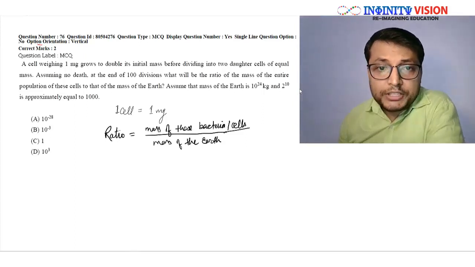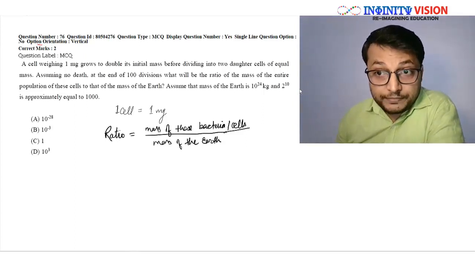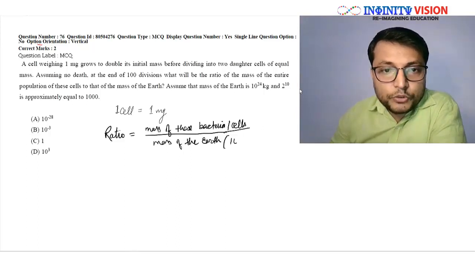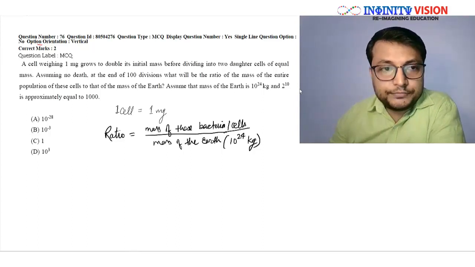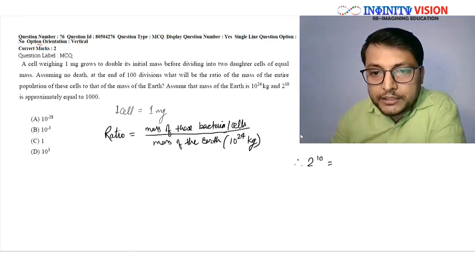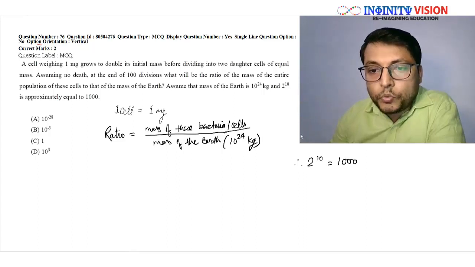Now in this question there are some facts given. They have given the mass of the earth to be 10 to the power 24 kg. Also they have given an approximation that 2 to the power 10 is equal to 1000.